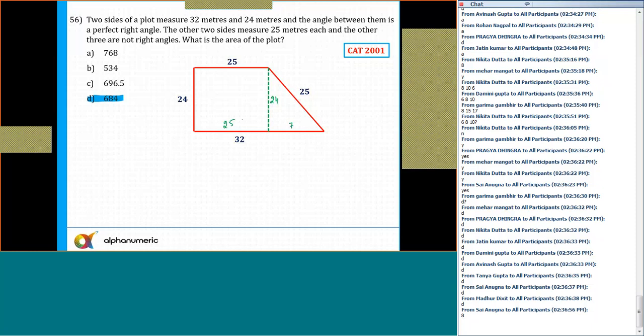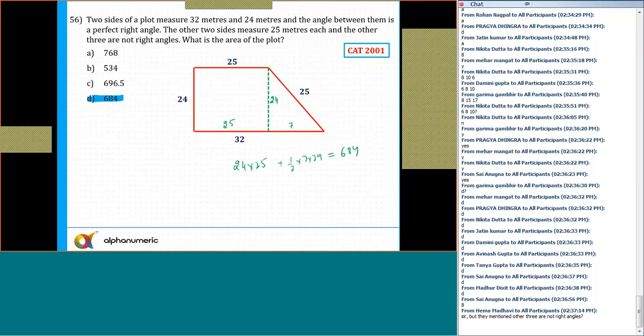So the area of the plot, there is one rectangle of dimensions 24 into 25, yes or no? 24 into 25, and plus half into 7 into 24. And that will give us 684. So any doubts to anyone now in this case? Please tell me.